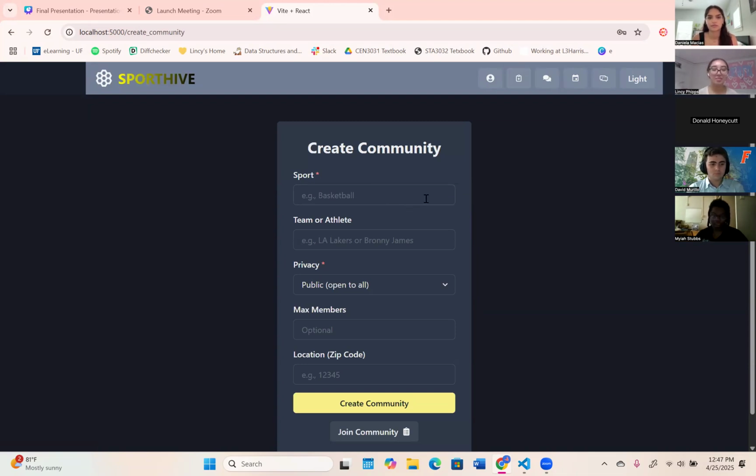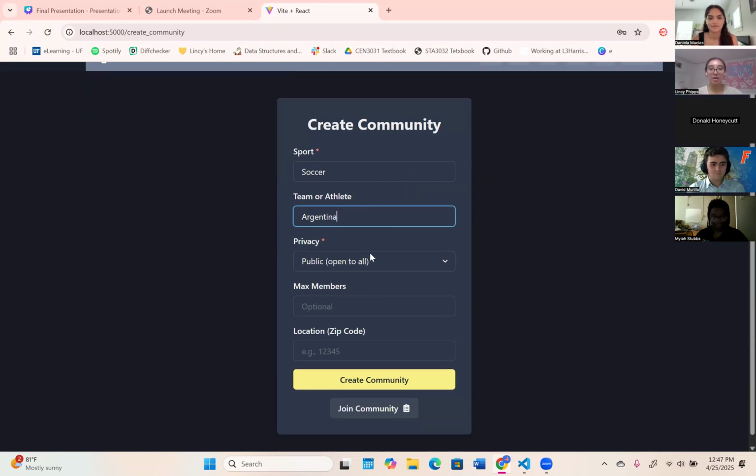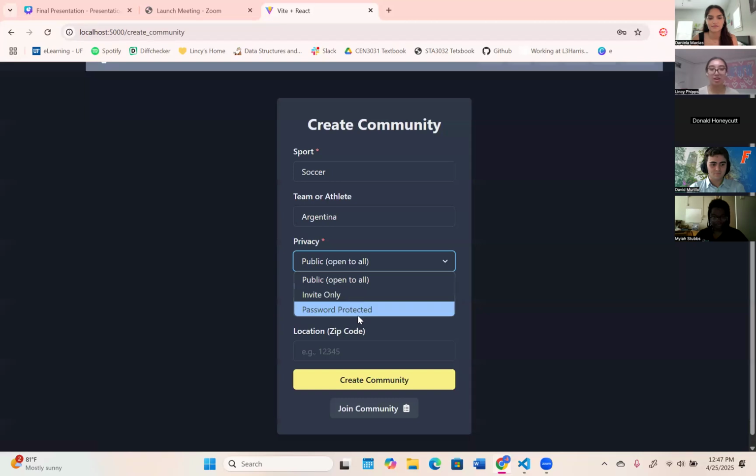We wanted to have users be able to create a community and build discussions from a more localized community. So we can do a sport. Let's say, I don't really know sports too well, but we can do soccer, and then I'll do Argentina. And then we're going to do public, but we do have multiple privacy settings.